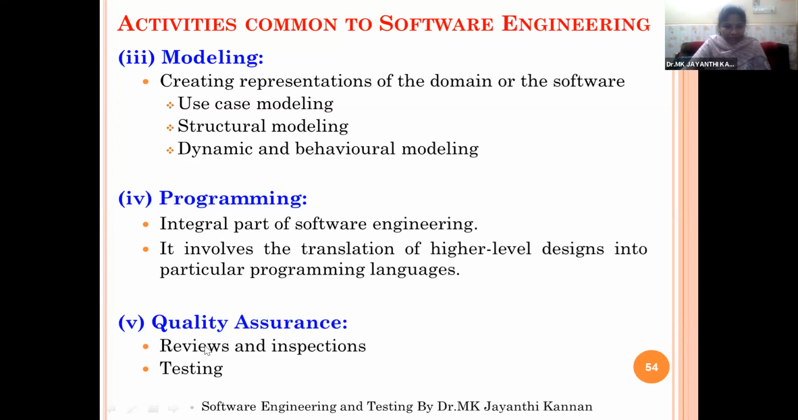The fifth step is quality assurance. Here we will review and inspect the project through the testing tools. We may go for automated testing tools or manual testing tools, and we will test each and every component of your project by using system testing, integration testing, unit testing. So the testing will be done in the fifth stage activity.